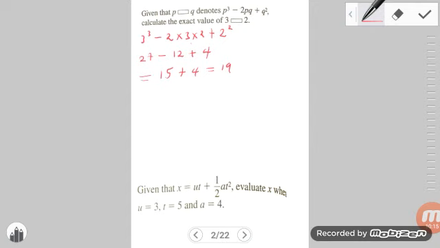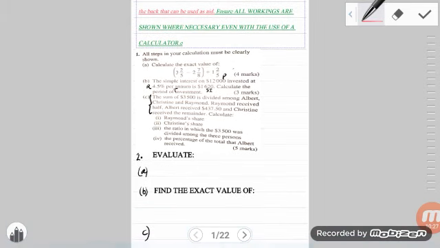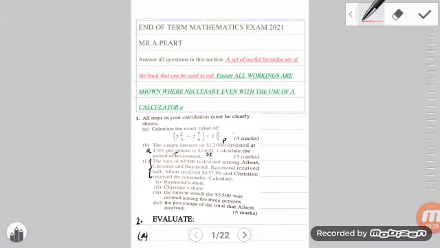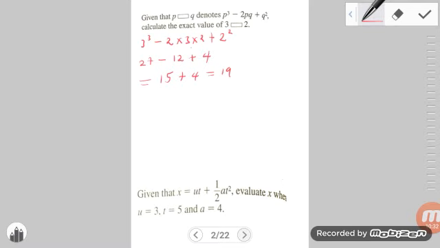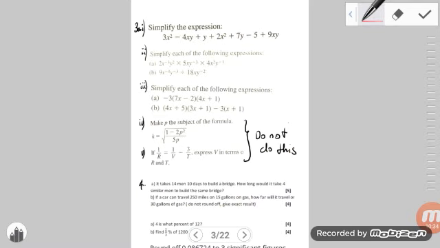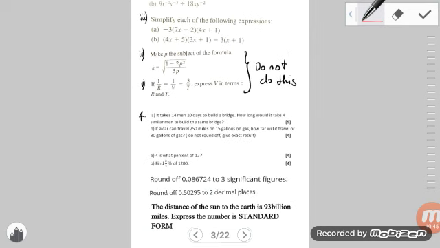Hopefully you guys got that. That was not too challenging at all. So we are actually finished with question 2. Let's double check to see if there are any more questions at the bottom. That's it, guys. That is it for questions 1 and 2. We're going to move on now to question 3I and continue all the way down to question 4. We're going to be doing some algebra here, some substitution, some transposition, and some direct and indirect proportion and percentages.